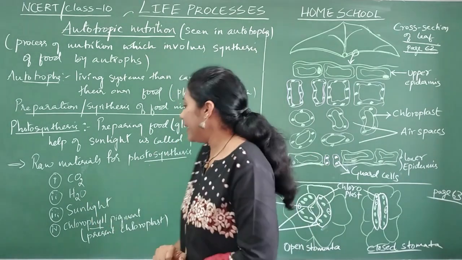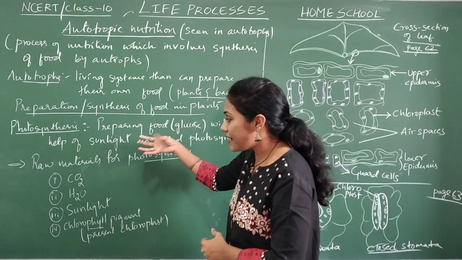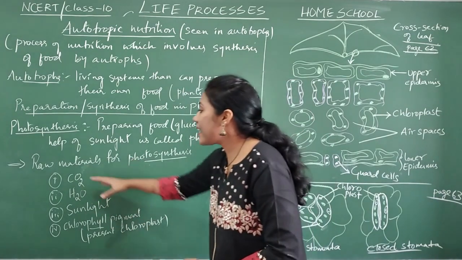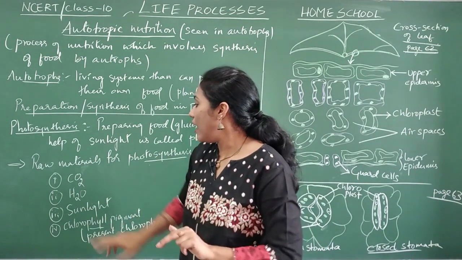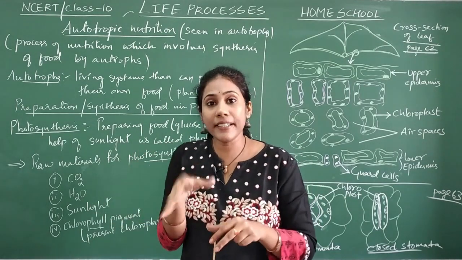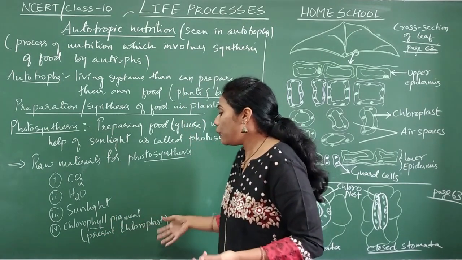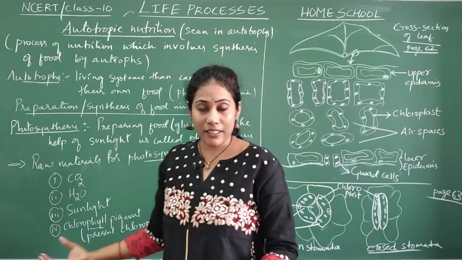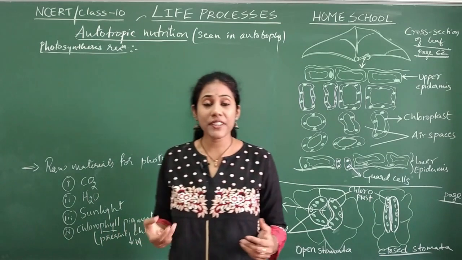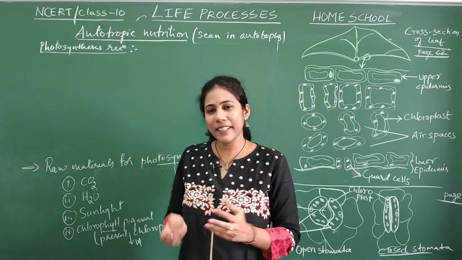Clear everybody? And now let us try to discuss how plants take up these raw materials one by one. Okay, so how does carbon dioxide enter into a leaf? How is water entering into a leaf? And how is sunlight entering, and what is happening for the sunlight? And where is this chlorophyll present, and what is its duty during photosynthesis? Everything we will discuss. See, you must have seen a photosynthesis reaction in your previous classes also. Yes or no? Very basic reaction.